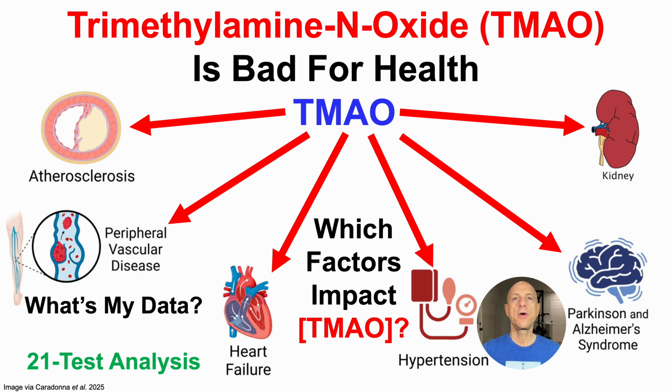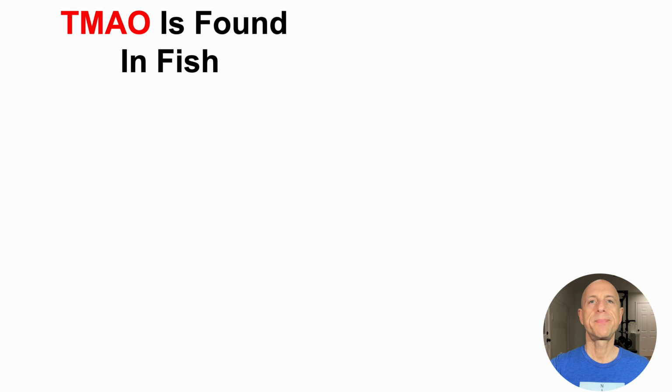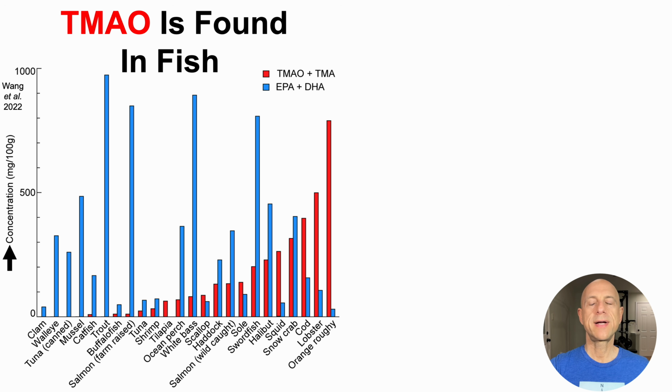Additionally, later in the video, I'll share my data, as I have 21 tests tracking this important biomarker. But for now, let's take a look at which foods contain TMAO. TMAO is found in fish, and that's what we'll see here. On the y-axis, we've got the concentration of TMAO and its precursor metabolite, TMA or trimethylamine, and I'll have more on that mechanism coming up in just a bit.